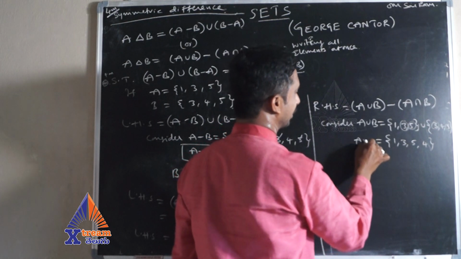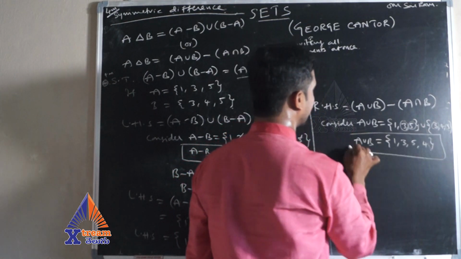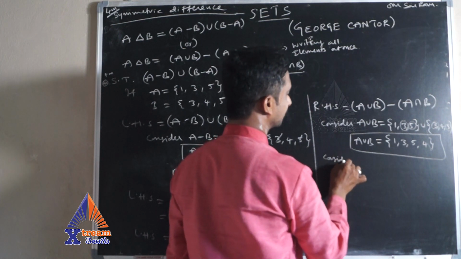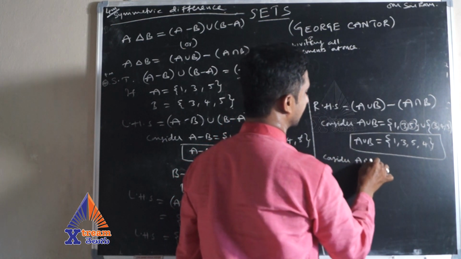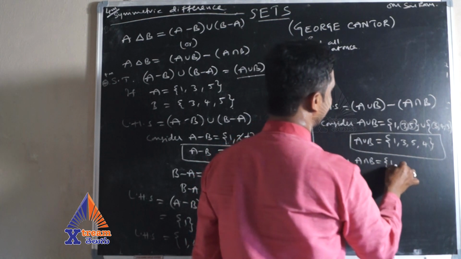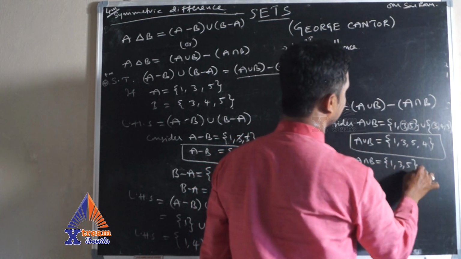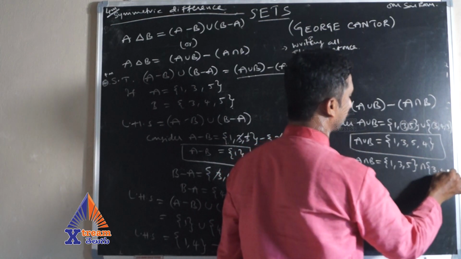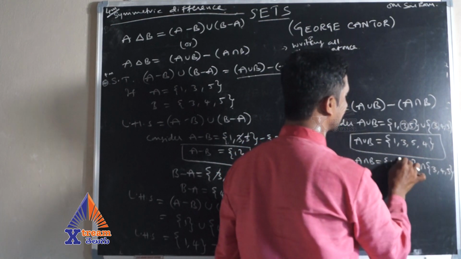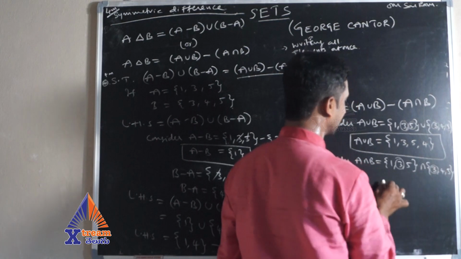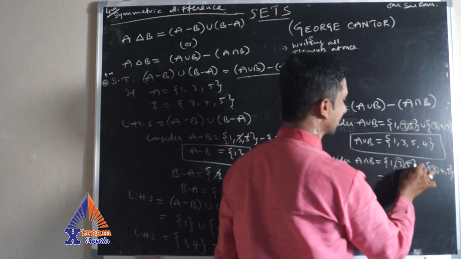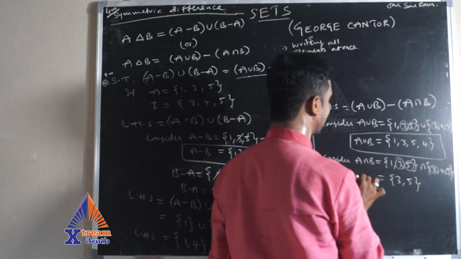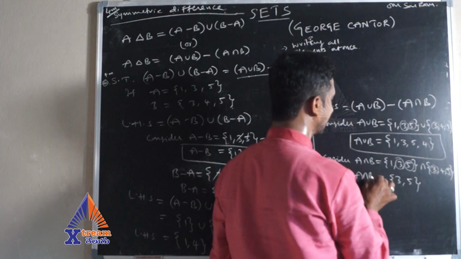So this is A union B. Next comes A intersection B. A is 1, 3, 5 intersection B, which is 3, 4, 5. The intersection is 3 as well as 5. So the answer is 3 and 5. This is A intersection B.